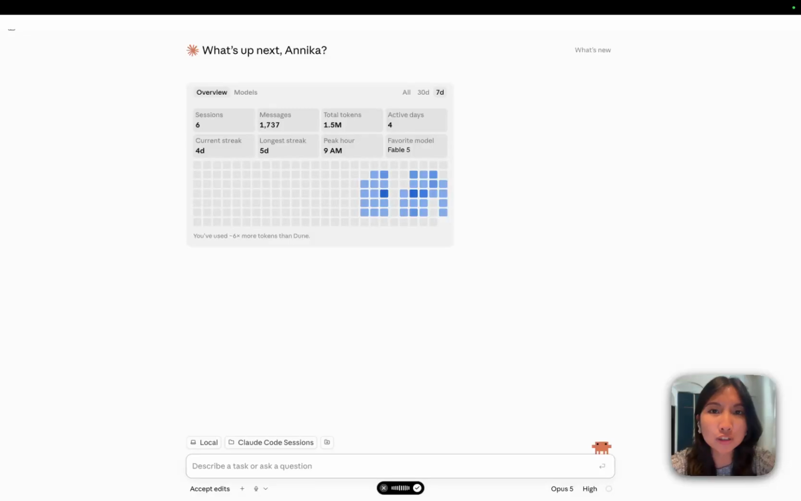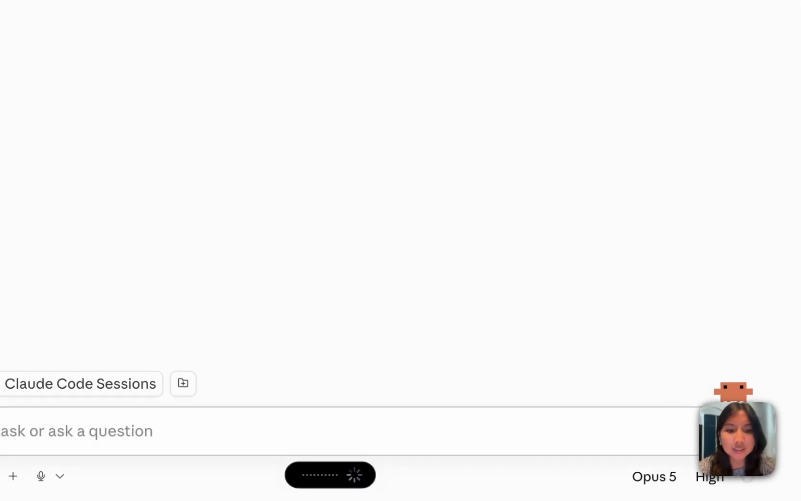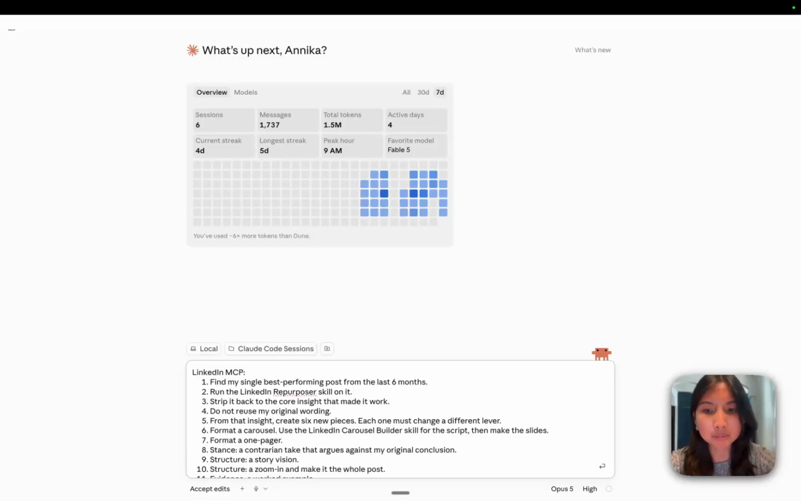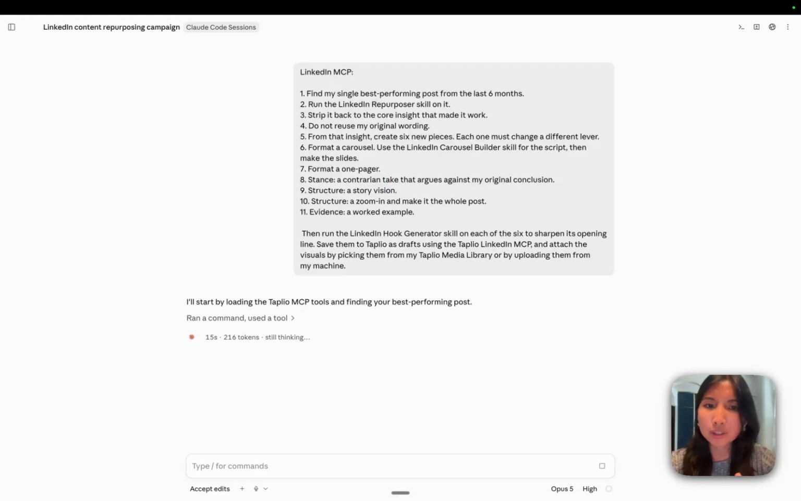Then run the LinkedIn hook generator skill on each of the 6 to sharpen its opening line. Save them to Taplio as drafts using the Taplio LinkedIn MCP, and attach the visuals by picking them from my Taplio media library or by uploading them from my machine. So here we have the prompt, and we're going to put it into Claude. So I'm going to check back in with you guys once this has fully loaded.